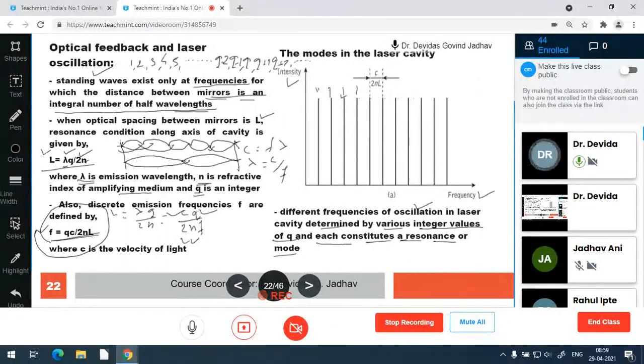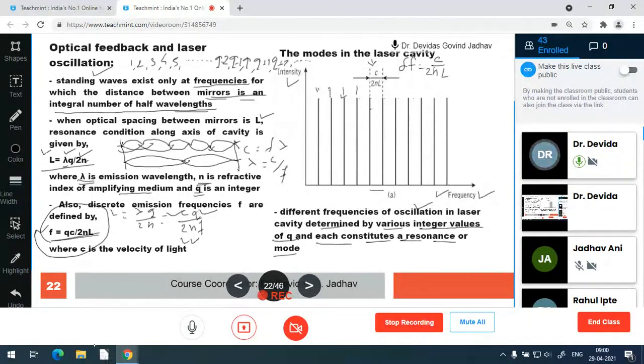Suppose, what is the difference between frequencies? The difference between frequencies is shown here. This is the x-axis, the frequency axis. So the difference between this and this frequency is c upon 2nL. The difference between frequencies, delta f, is c upon 2nL. Very easily this can be derived. How to derive it?